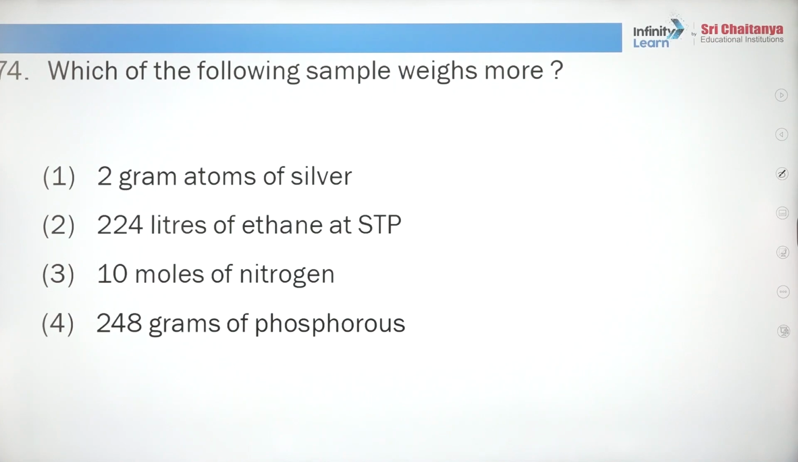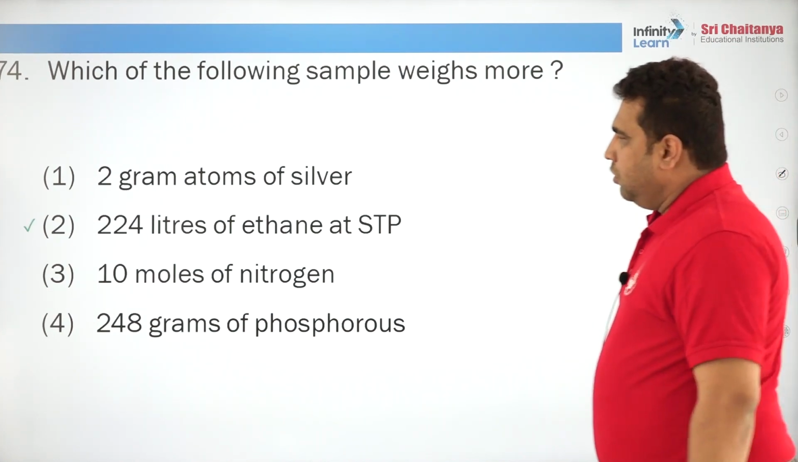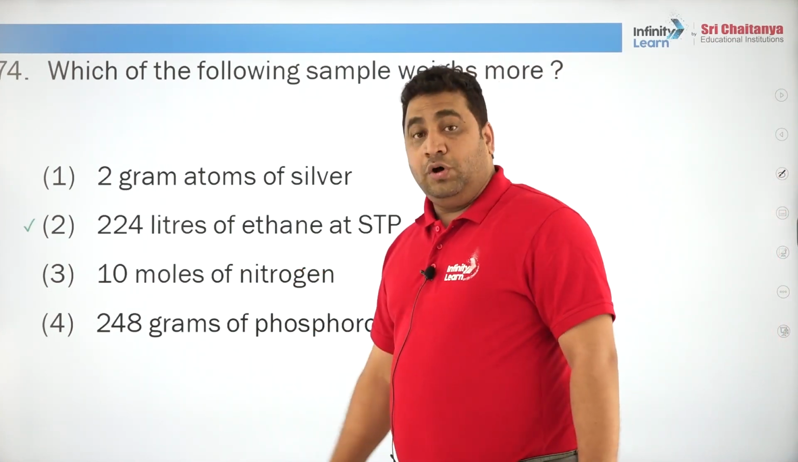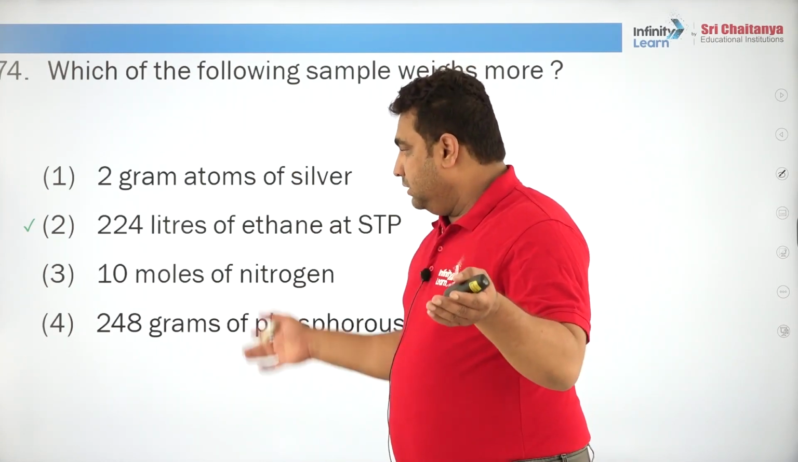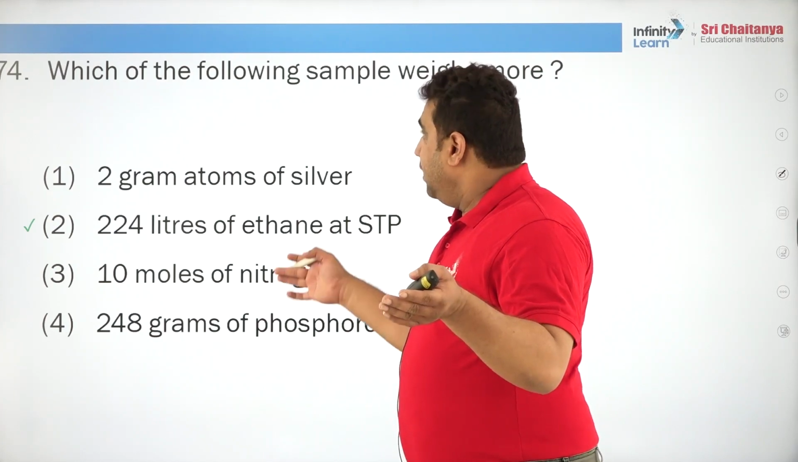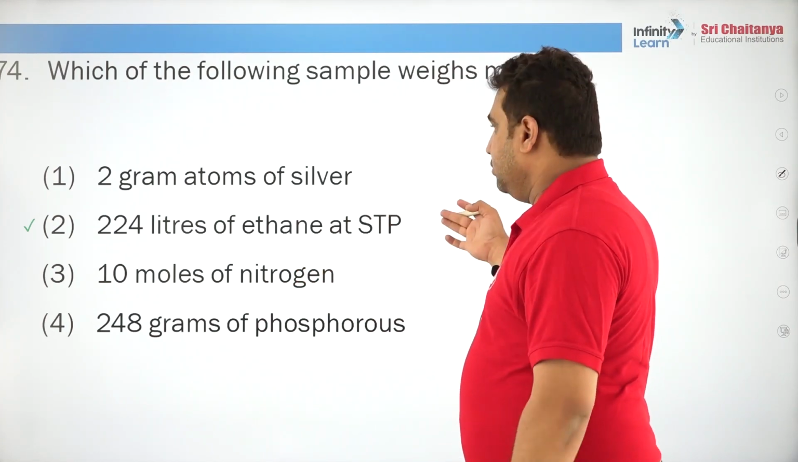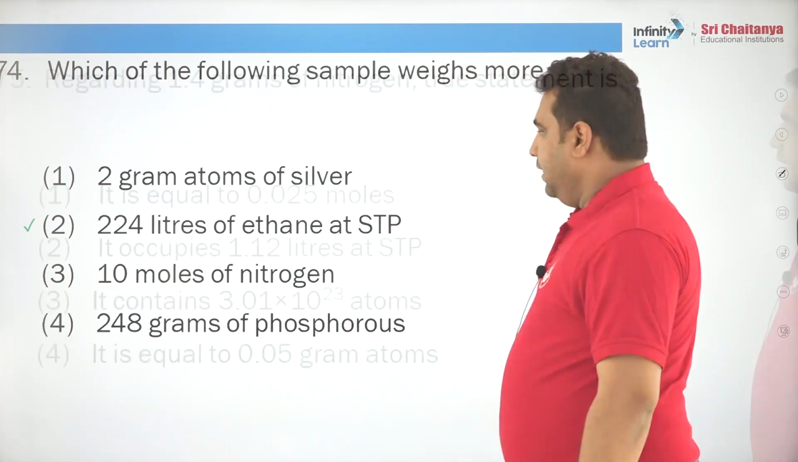Which of the following samples weighs more? So obviously 224 liters means it's almost 10 moles compared to others. Are you following? And it is saying which sample weighs more. Are you following? So it will be very high.